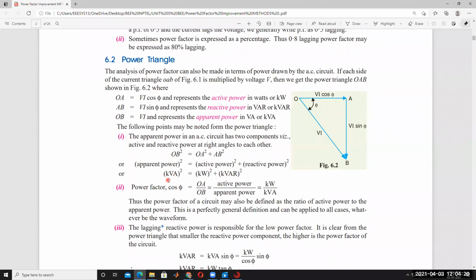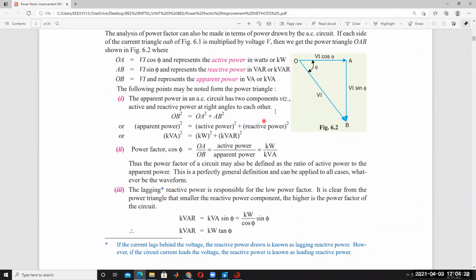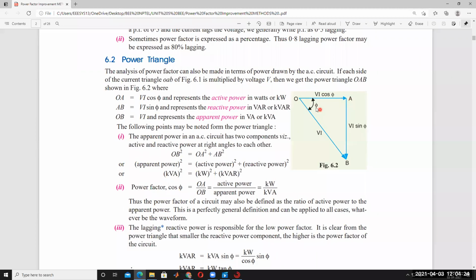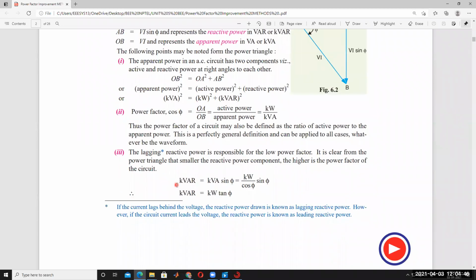Then power factor is OA divided by OB, that means active power divided by apparent power, which is kilowatts divided by kVA. So cos phi is equal to kW by kVA, called the power factor. From the power triangle, kVAr is kVA sin phi, which is kW by cos phi times sin phi, so kVAr is equal to kW into tan phi.